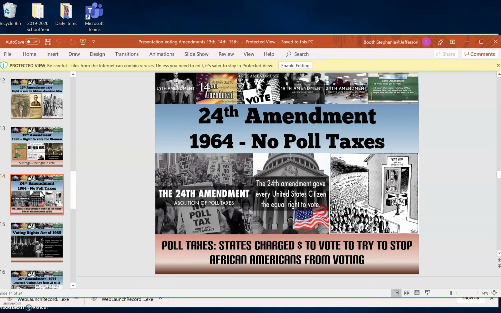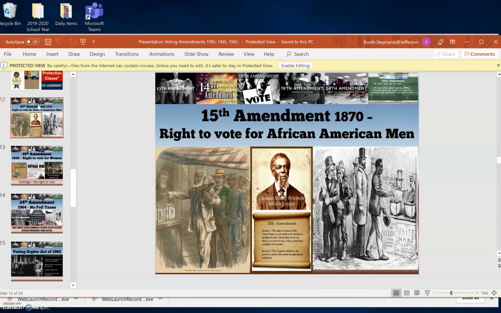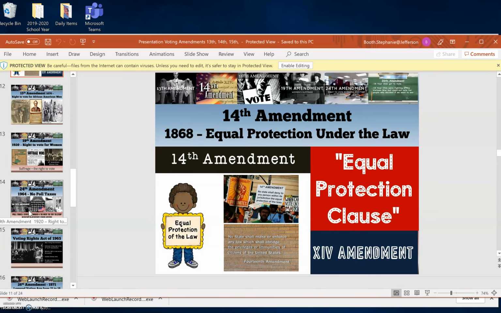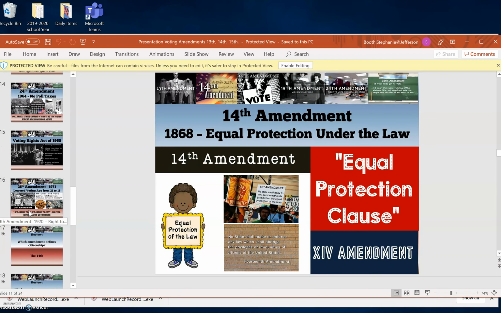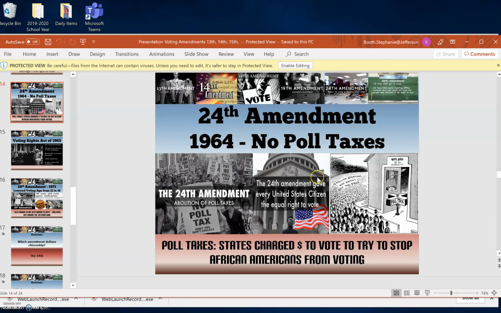So then we have the 24th Amendment. This is no poll tax. Do you remember I talked about the states weren't very compliant when it came to granting African Americans the right to vote, citizenship, equal protection, right? Especially those southern states, they started putting roadblocks up that made it harder for African Americans to vote.